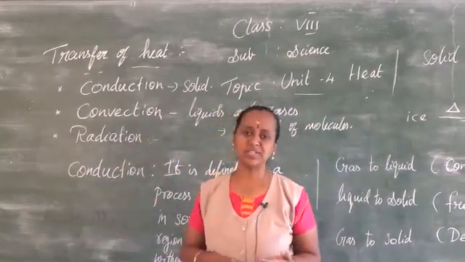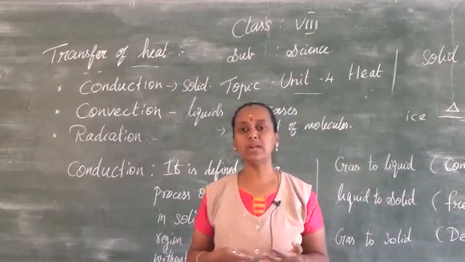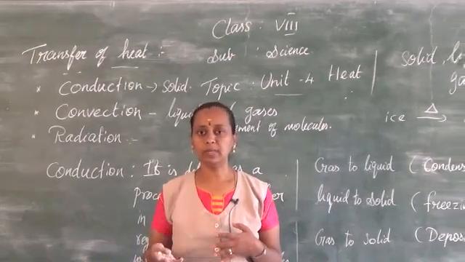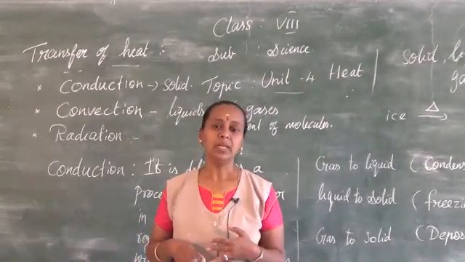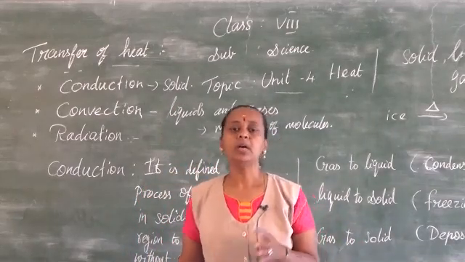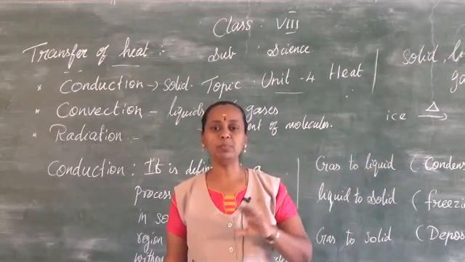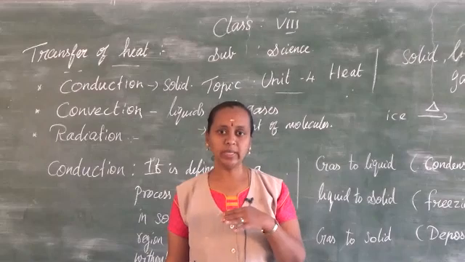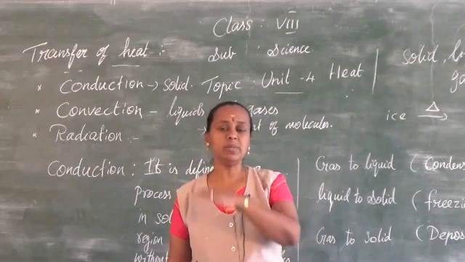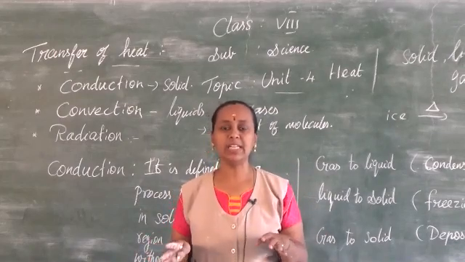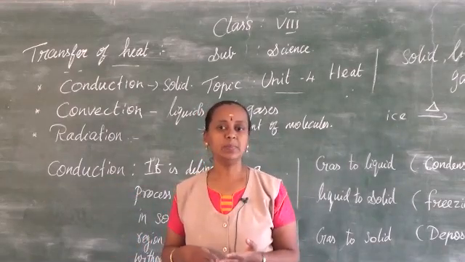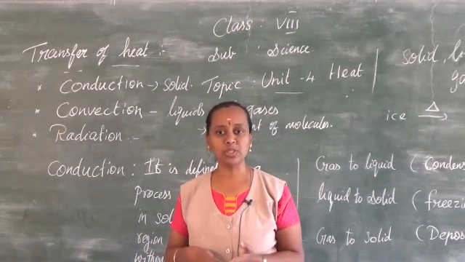The next is convection. This process happens only in liquids and gases. These liquids and gases are the medium through which convection will happen. Here also the heat transfers from the hot region to the cold region with the actual movement of the molecules. The molecules will move. That is, when you heat water, the hot molecules will move up and the cool molecules at the top will come down, so that there will be a circulation till all the molecules get heated up. The process will continue. This is about convection, and the uses of convection are also there. Sea breeze and land breeze happen because of this convection only.